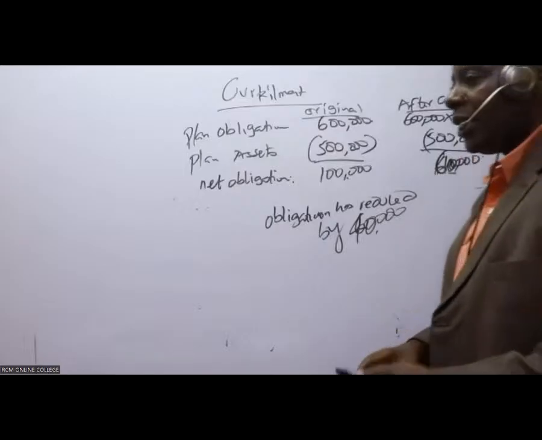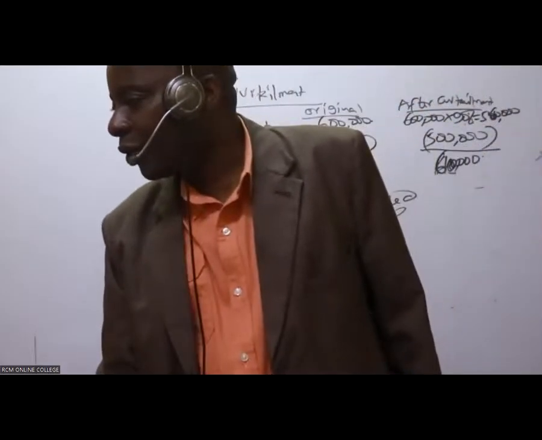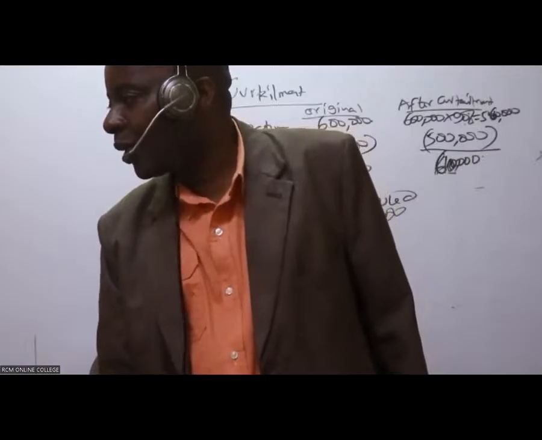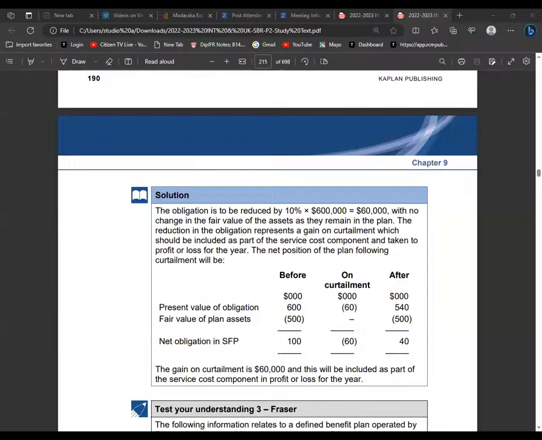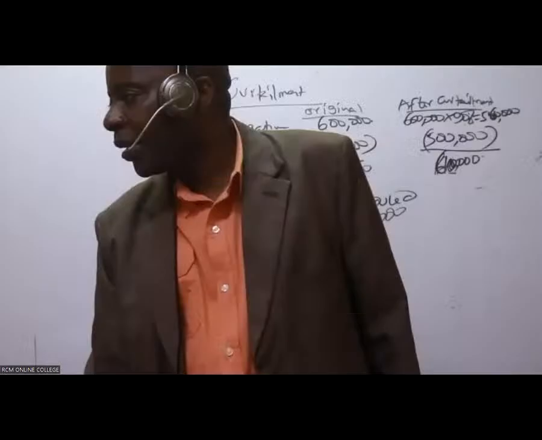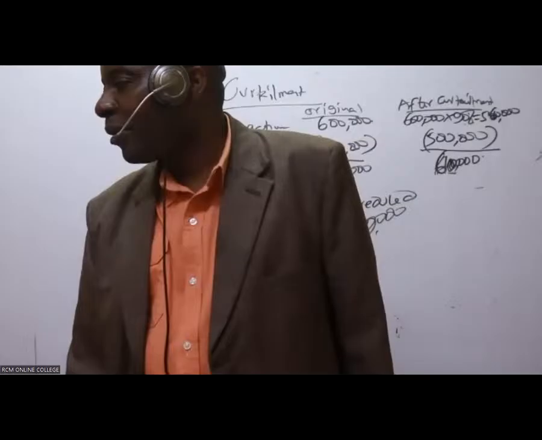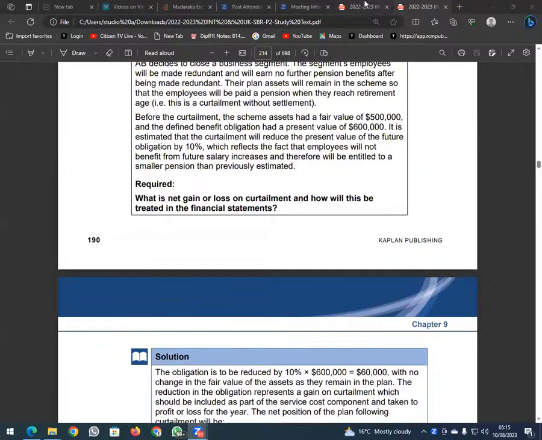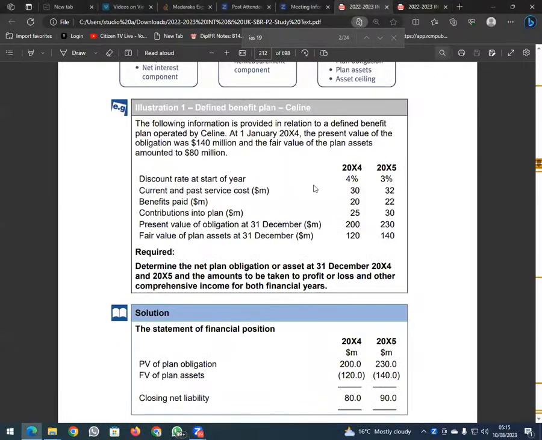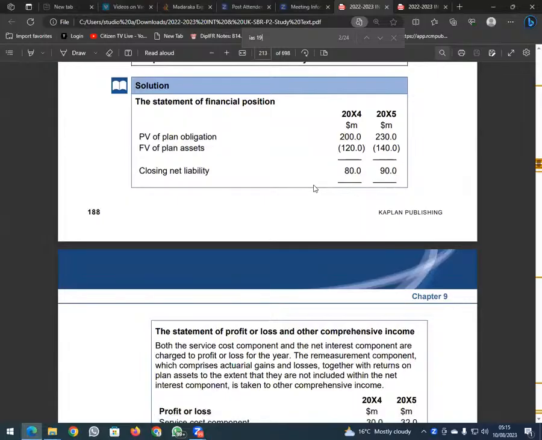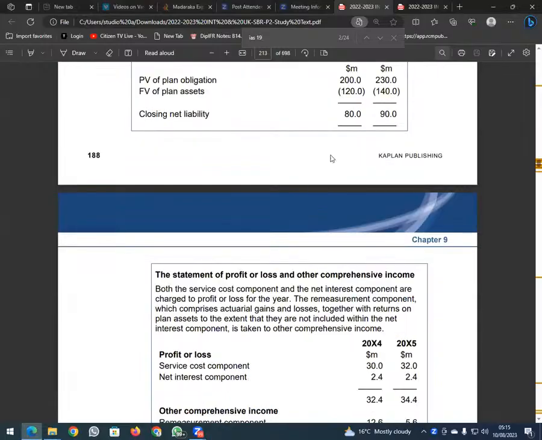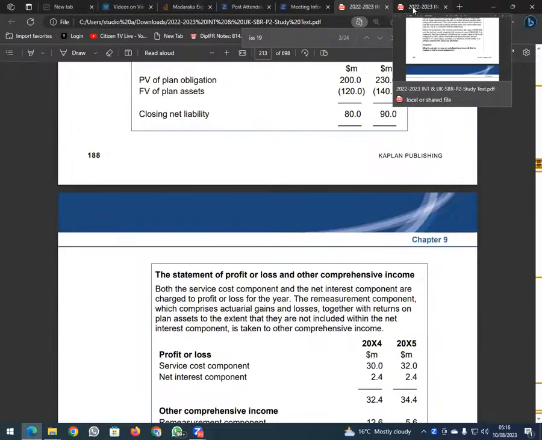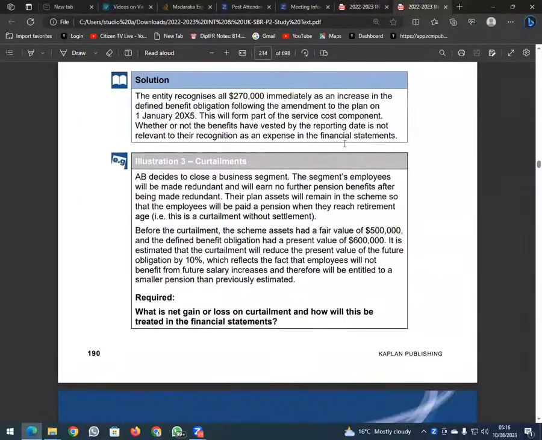Let's see here. Sorry for the confusion. They told us here, ladies and gentlemen. Let me just show you here. They told us on curtailment. Let's read again.